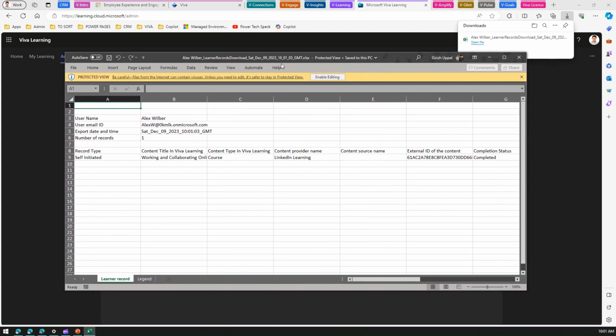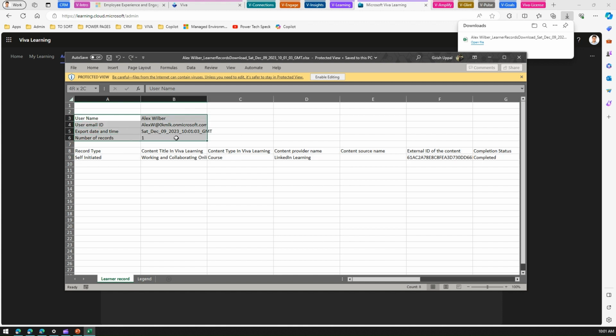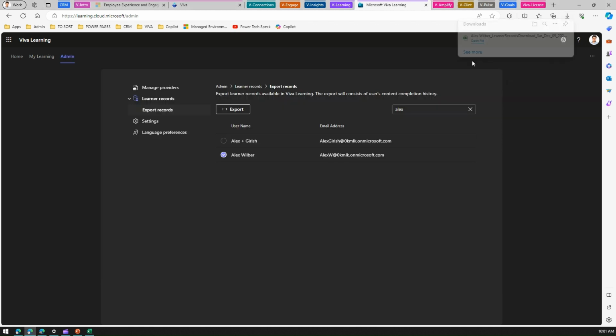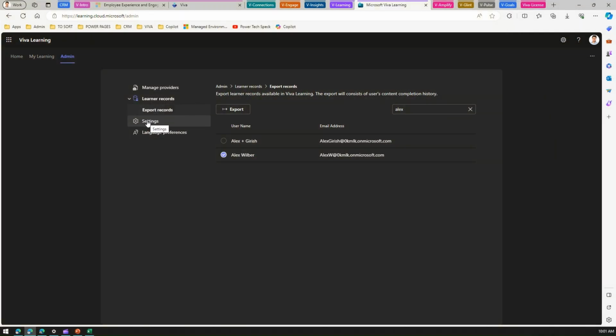It will give you an information like there is a self-initiated course by Alex called Working and Collaboration Online from LinkedIn Learning, and this is what the completion status is. And these are some of the details of the user. Okay, so this is how you can export the user's record with regards to learning.